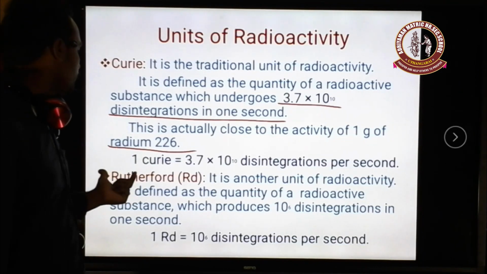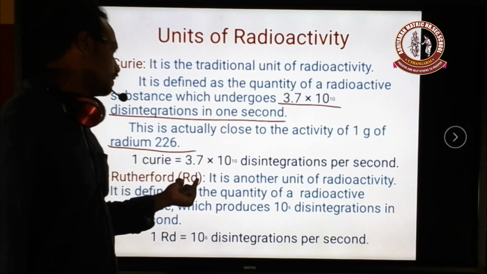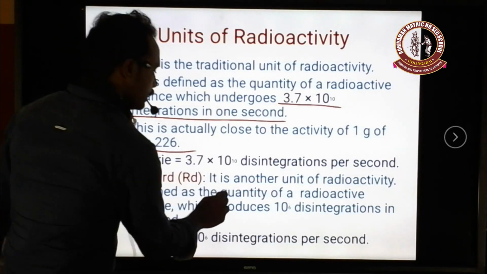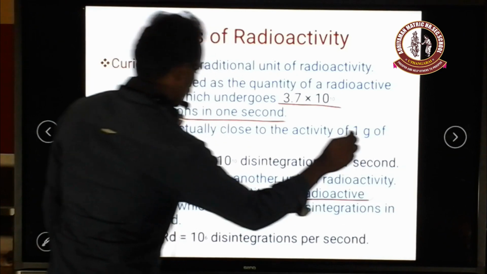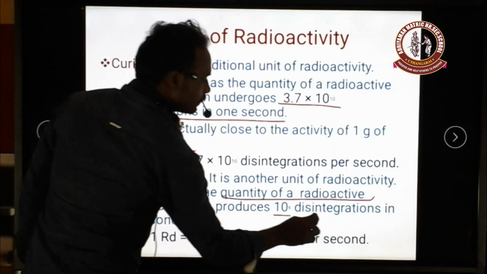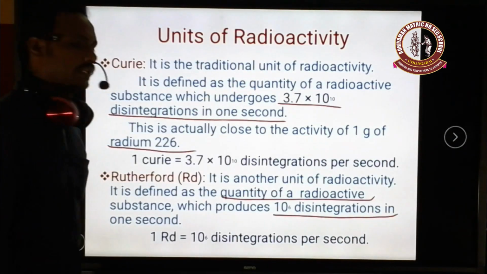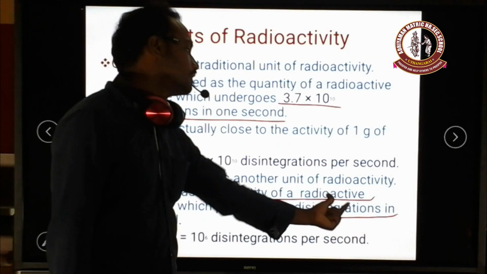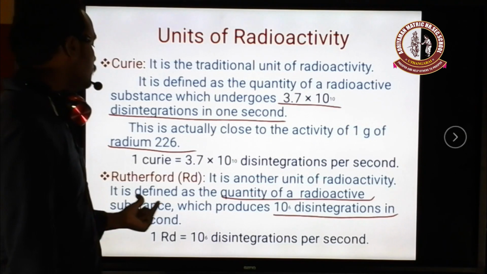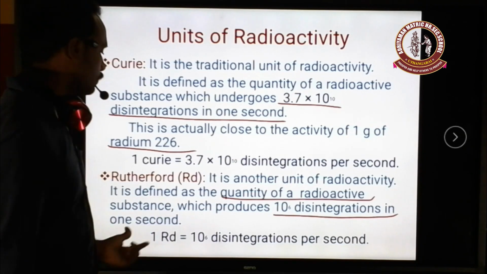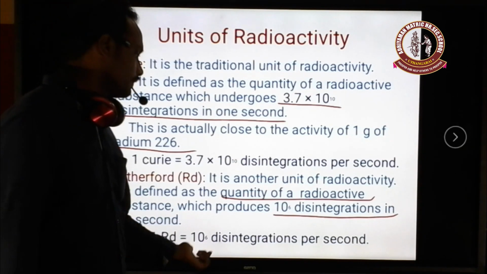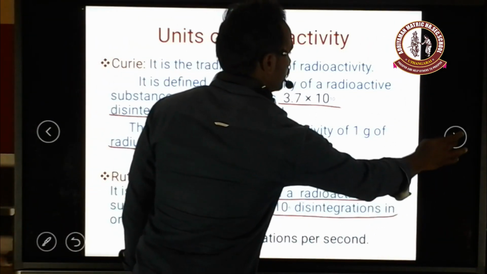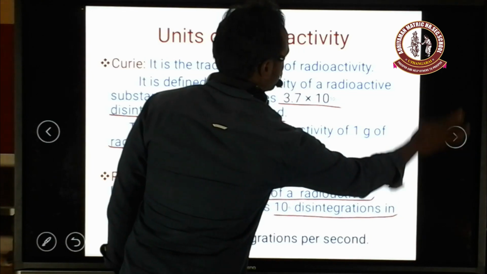Another unit is the Rutherford, written in short as RD. The Rutherford is the quantity of radioactive substance which produces 10 power of 6 disintegrations in 1 second. This is called 1 Rutherford. So 1 Rutherford is 10 power of 6 disintegrations per second.